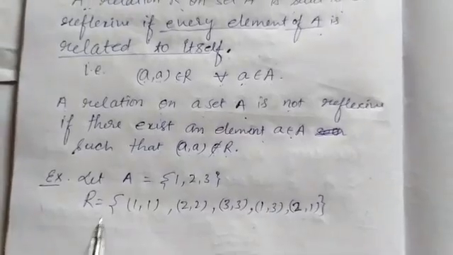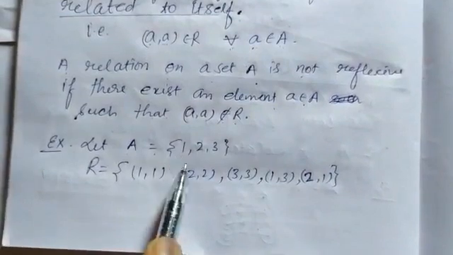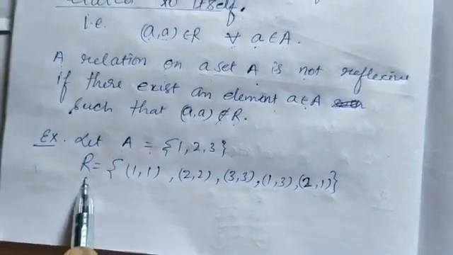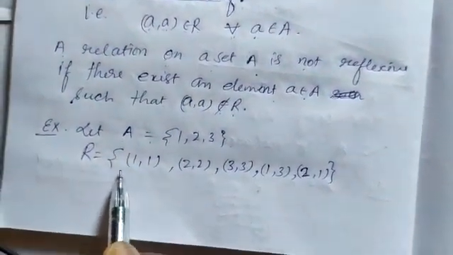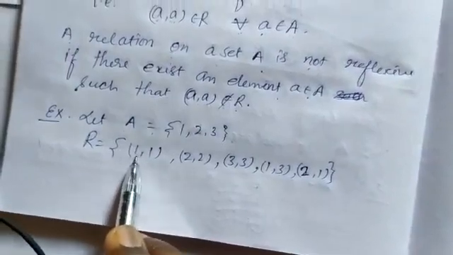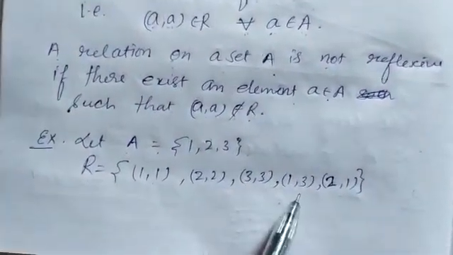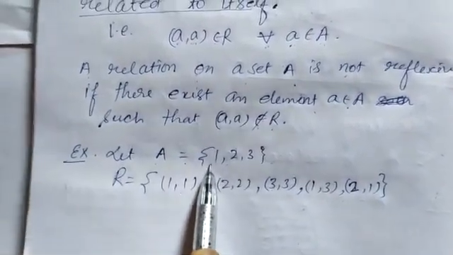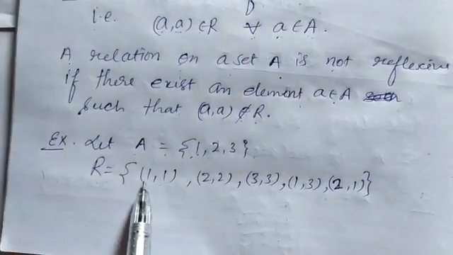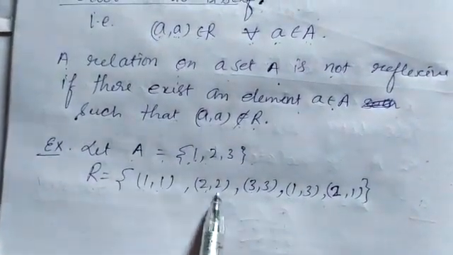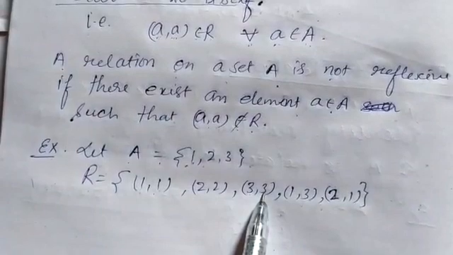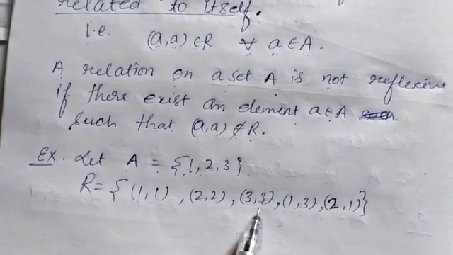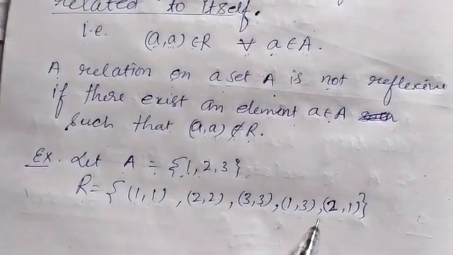Now see the example. Let A be a set in which elements are 1, 2, 3. A relation is defined on the set A. R is equal to {(1,1), (2,2), (3,3), (1,3), (2,1)}, meaning every element of the set A is associated with itself in the relation. See 1 related to 1, 2 related to 2, 3 related to 3. It means this is a reflexive relation because it follows the definition of the reflexive relation, but it is not identity relation,